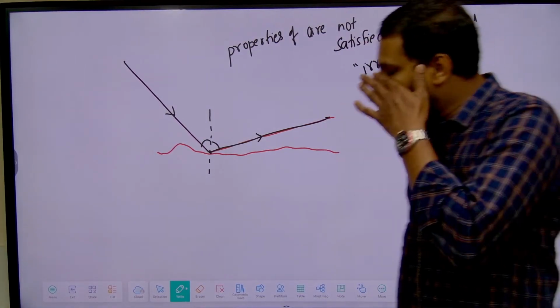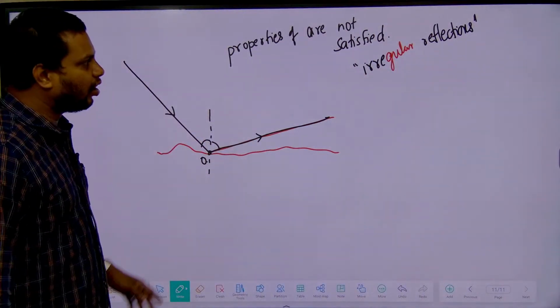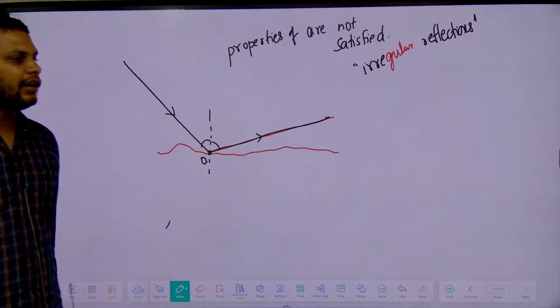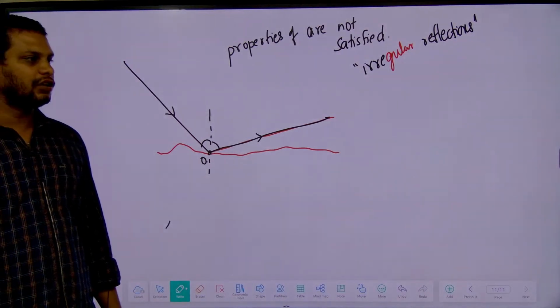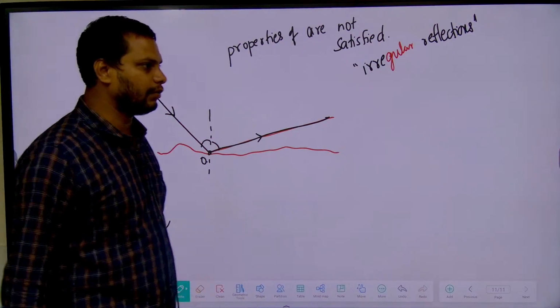Are you clear? If a light ray is not obeying the properties of reflection, then it may undergo diffused reflection. Clear? It may undergo what? Diffused reflection. So please remember this.